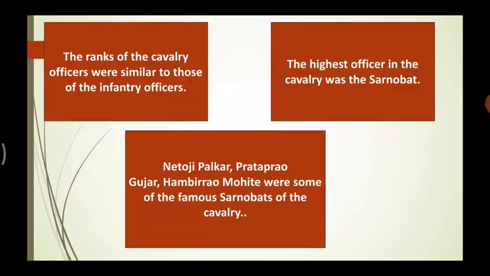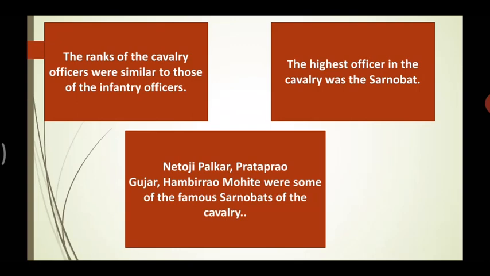Okay, let's move forward. Now the ranks. The ranks of the cavalry officers were similar to those of the infantry officers. That means both infantry and cavalry had a similar number of officers. The highest officer in the cavalry was the Sarnobat.